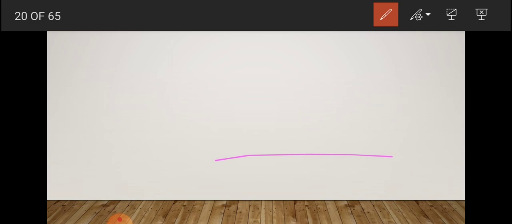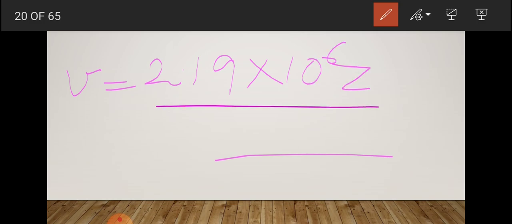Now suppose we have to calculate the velocity of the electron. A simple formula is there for velocity. V is equal to 2.19 into 10 to the power 6 times Z by n. The unit will be meter per second.